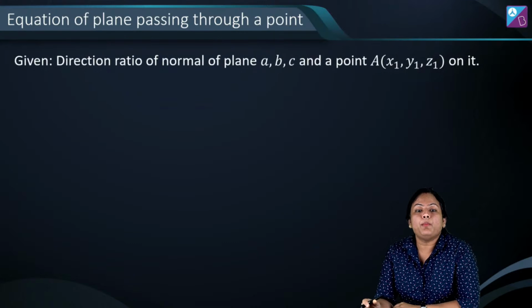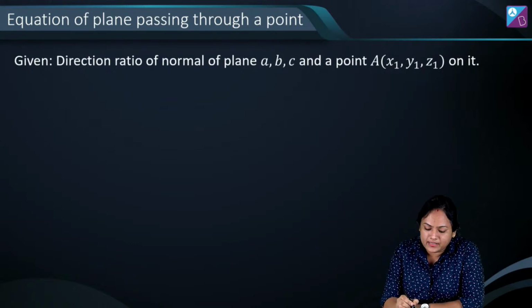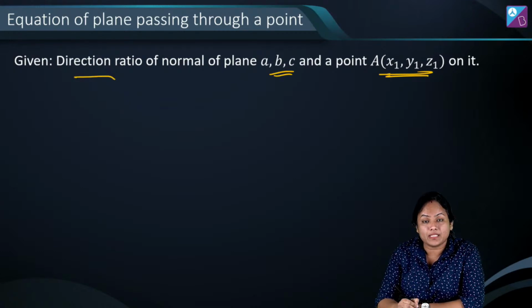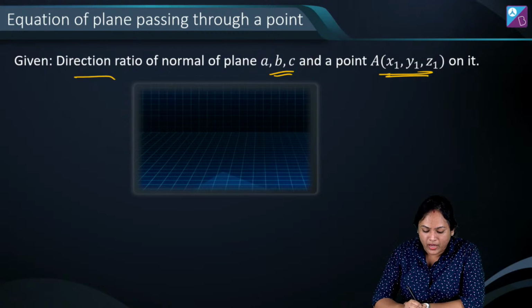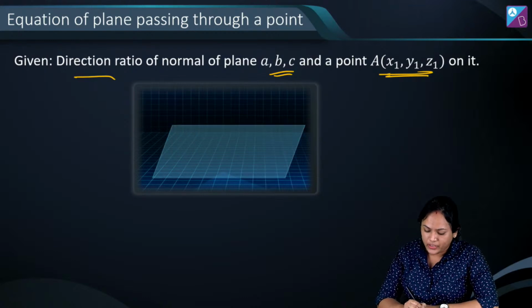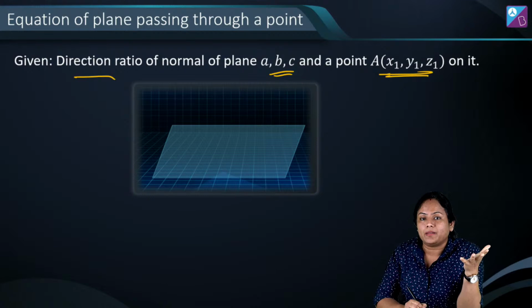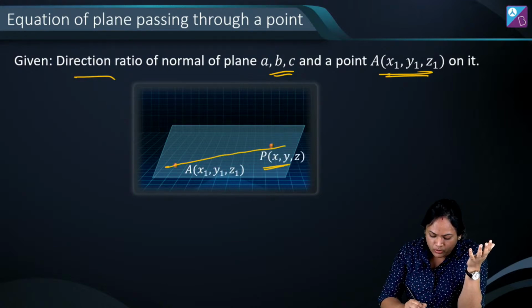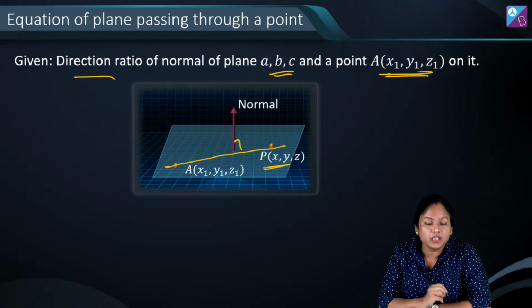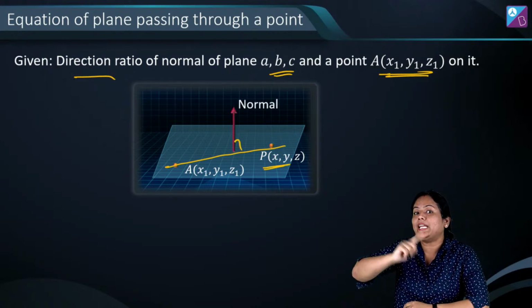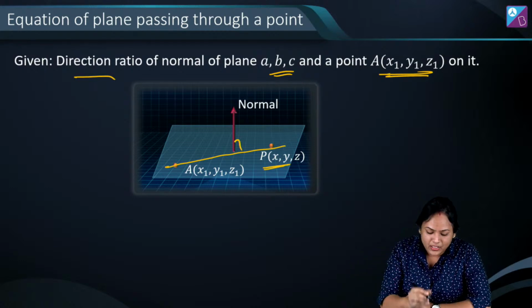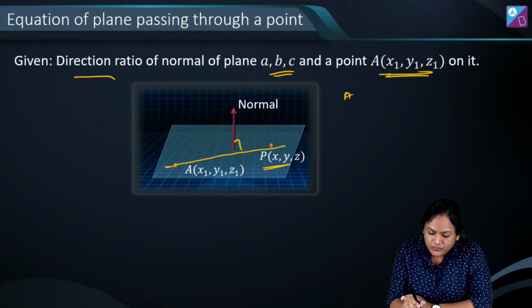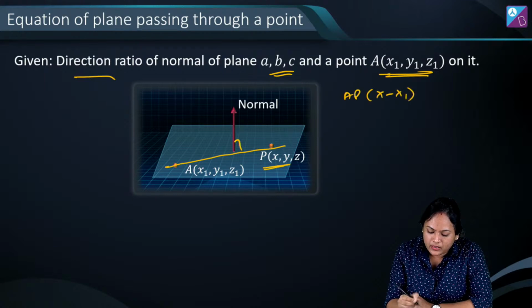ठीक है, तो जब पॉइंट एंड नॉर्मल गिवन रहता है, let us say point is x1, y1, z1 and dr of normal is a, b, c. So if these two are given, if you have to write equation of plane, so what we generally do is, we'll take a general point on this plane. Let's say वो point मैंने P ले लिया. So I know by the definition that AP will always be perpendicular to the normal. And if these two are perpendicular, इनके DRs का product 0 होता है, right? So DRs for AP is going to be what? x minus x1, y minus y1, z minus z1.